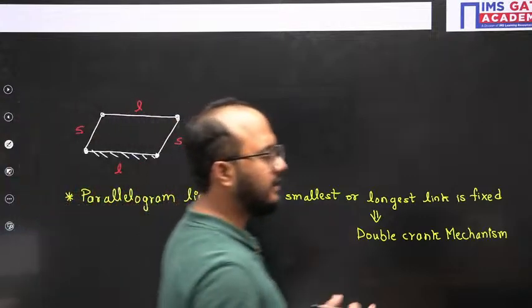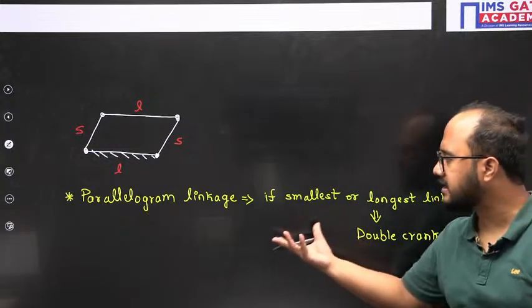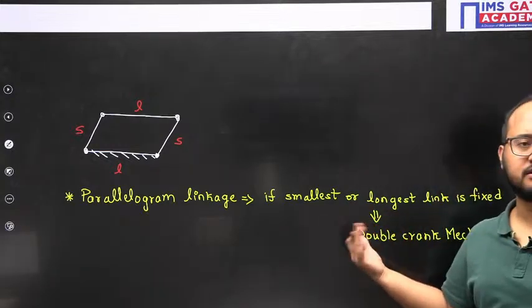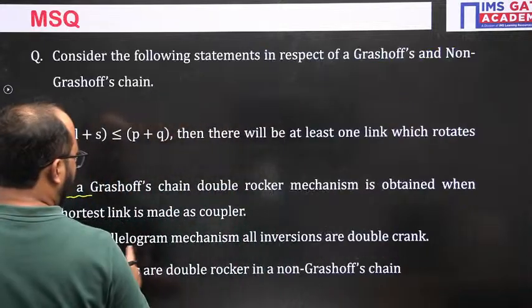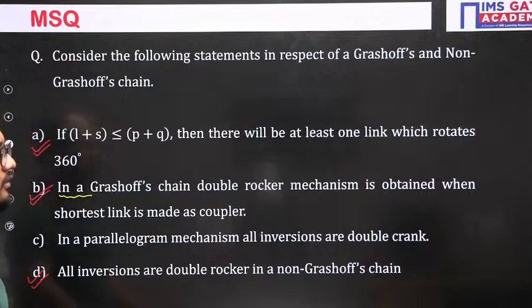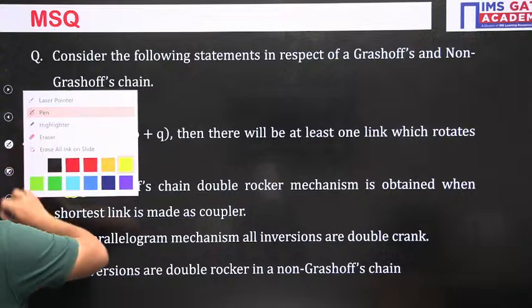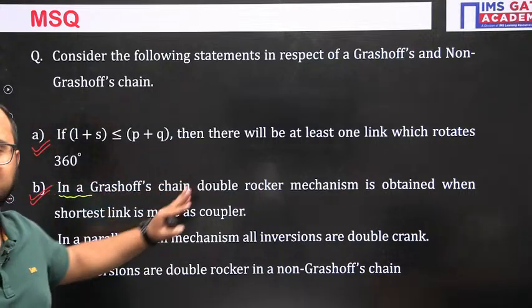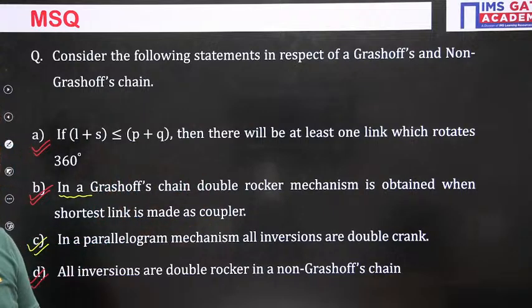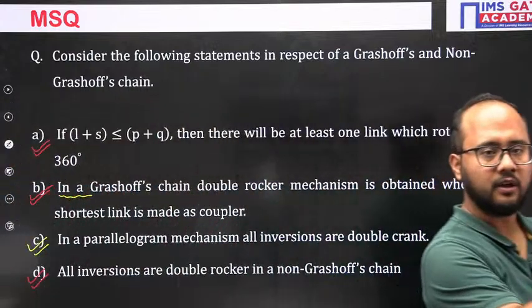When same link lengths are placed opposite to each other, it becomes a parallelogram linkage, and in that, if any of the links, smallest or longest, is fixed, you will get a double crank mechanism. So in a parallelogram linkage mechanism, all inversions are double crank. So which options are correct? We have discussed all the options here. Clear? Okay. Now, going to the next problem.